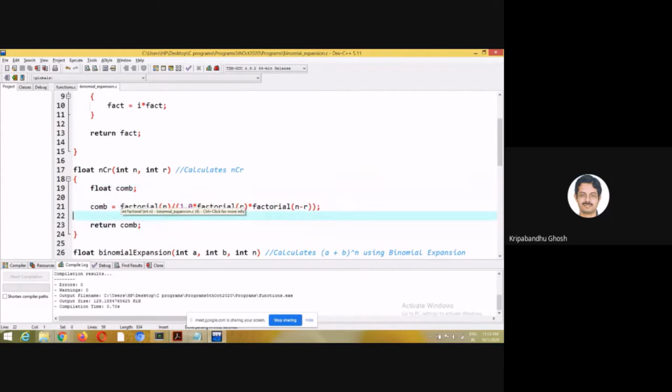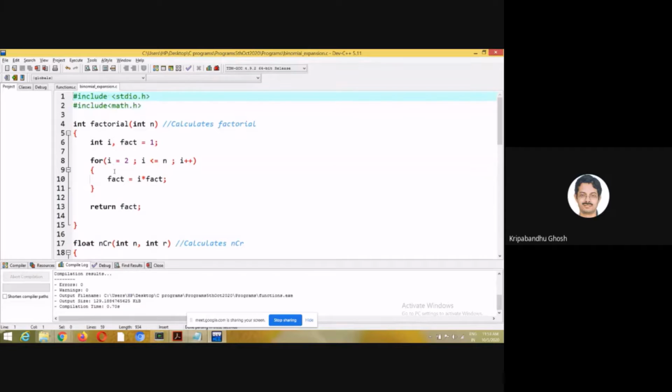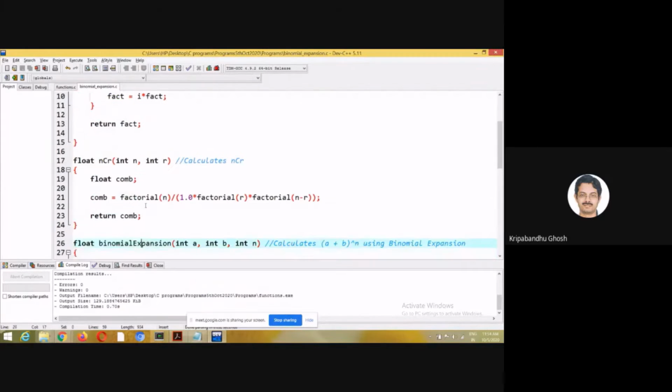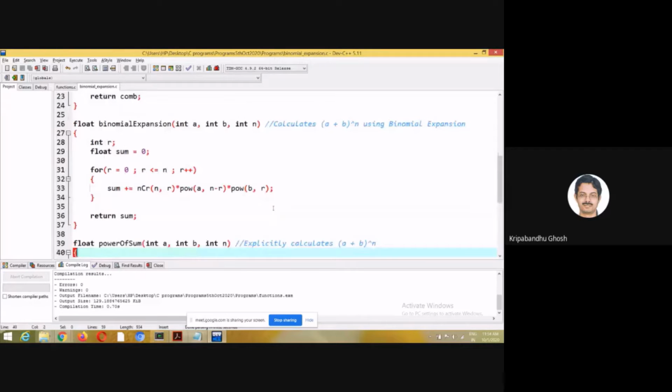But how to calculate factorial? This function nCr calls factorial. It is simple enough, right? For factorial n, it is 1 into 2 dot dot dot n minus 1 into n. So it is calculating fact and returning it to nCr. So you calculate nCr and come back to this point where you know this value, and you know this value. So you can calculate the rth component of that sum. So you do this sum for r equal to 0 to n.